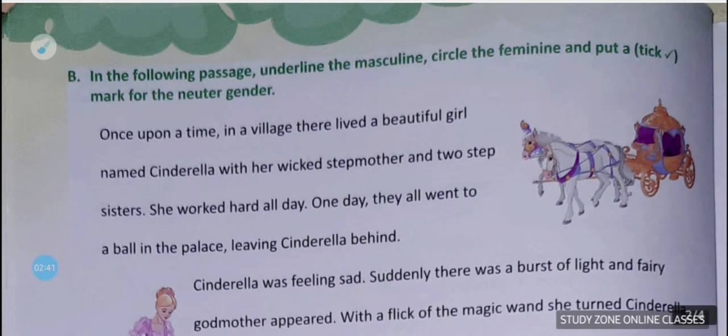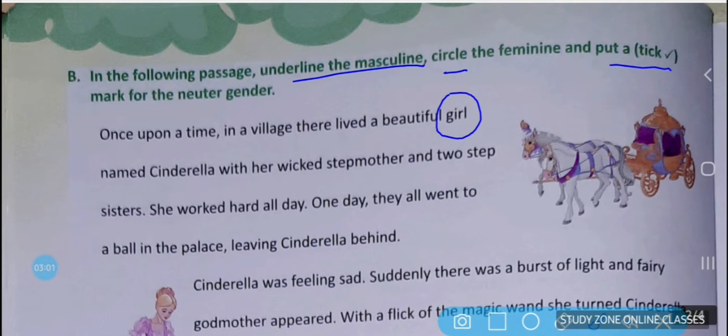So here in exercise B, we'll have to underline the masculine, circle the feminine and put a tick mark on the neuter gender. So let's go for that. Once upon a time in a village there lived a beautiful girl. Here we have girl and she belongs to feminine gender, so we'll have to circle that. Then named Cinderella, with a wicked stepmother and two stepsisters.